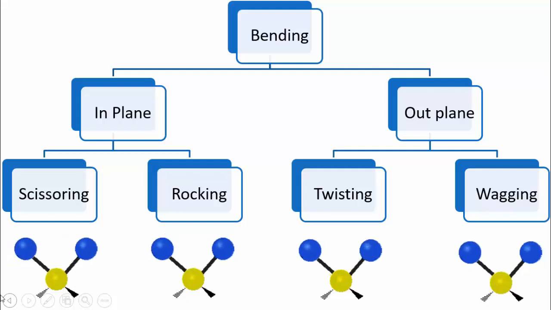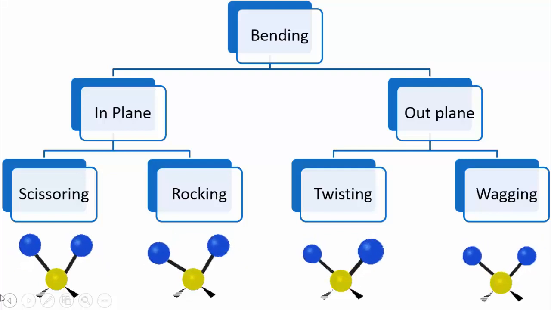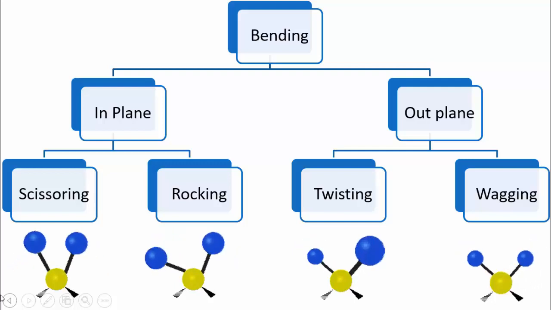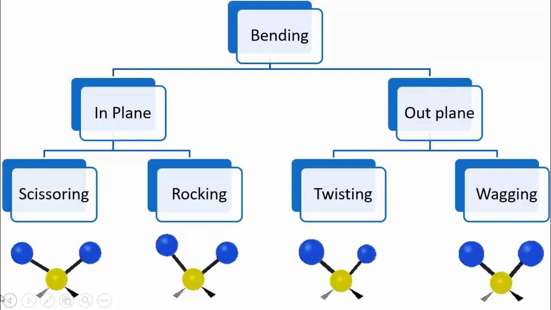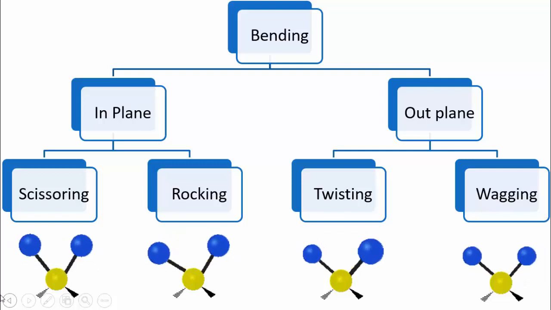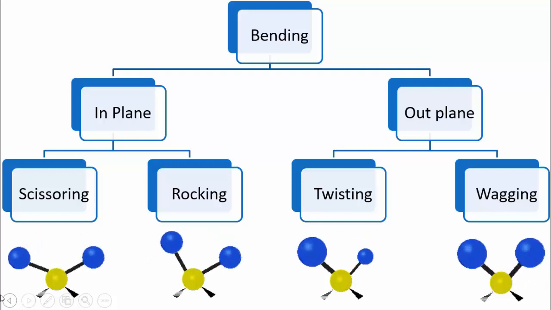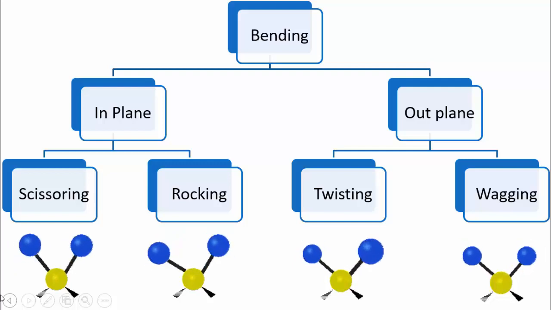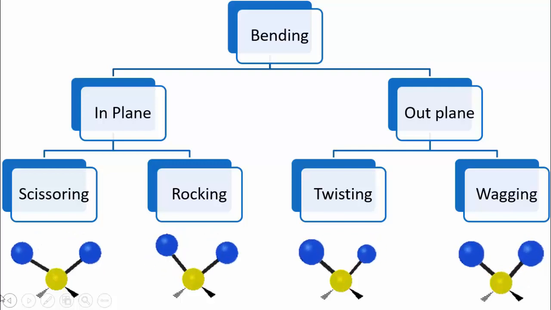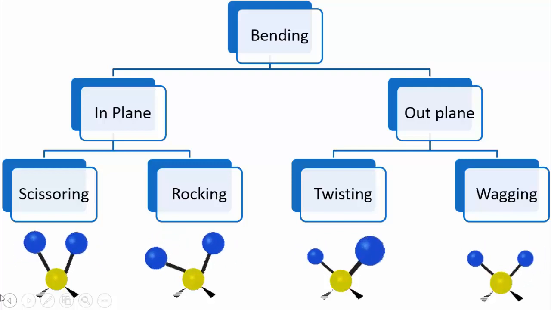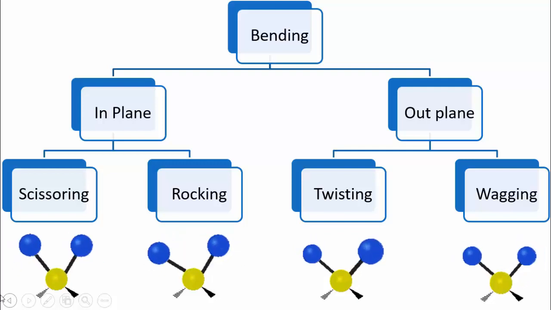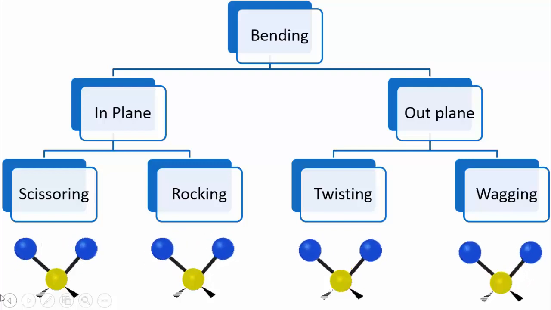Out-of-plane bending has two types, twisting and wagging. Here the plane gets changed. See the twisting: one is going down inside the plane, one is coming outside the plane. So both are changing the plane, that is twisting. In wagging also both are changing, but in the same direction, both coming out or both going behind the plane, while in twisting, one is going away and one is coming ahead. So this is the difference between stretching and bending vibrations and their types.